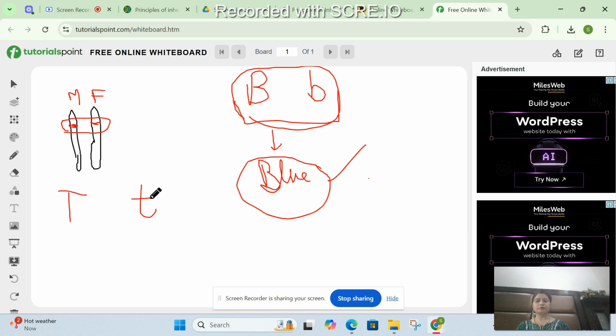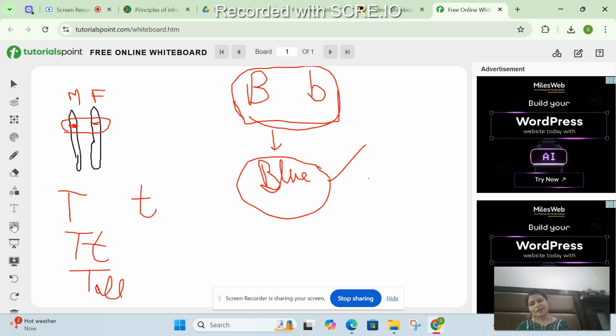Okay. So what do you think? Which character will be expressed? Dominant or recessive? Yes, dominant. And dominant is the tall one. So how do you think this will appear? How do you think this pea plant will look like? It will be tall. So a pea plant will look tall.